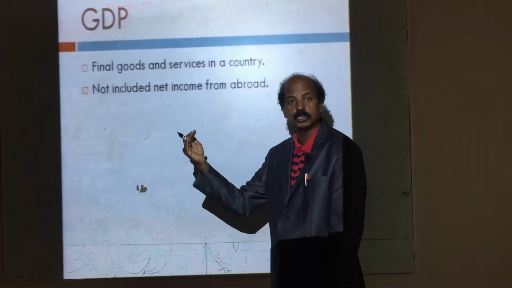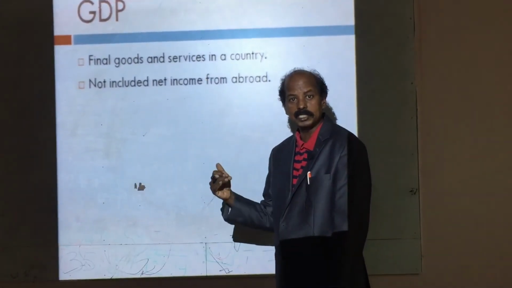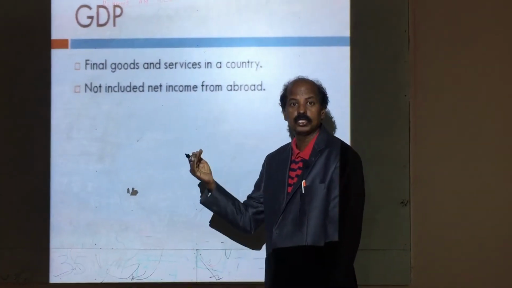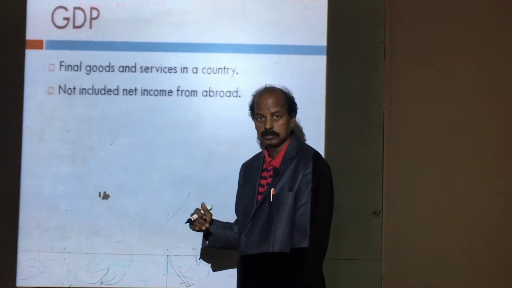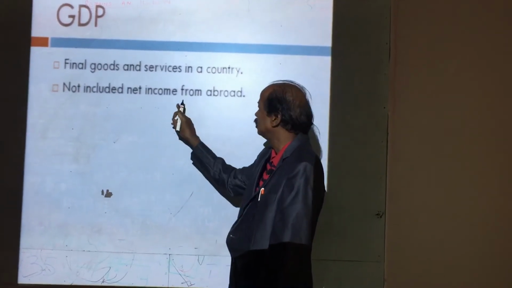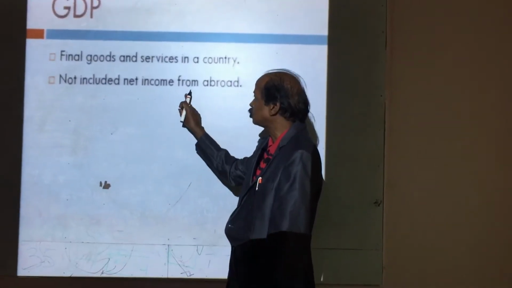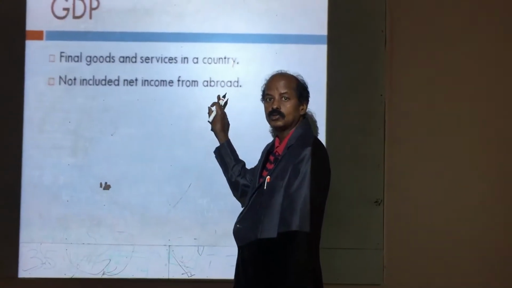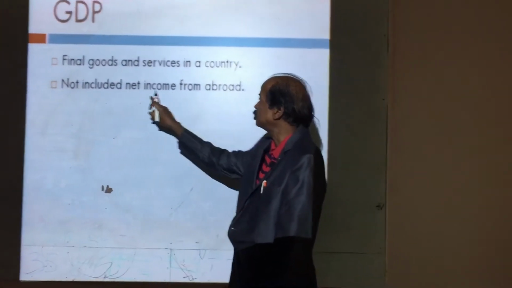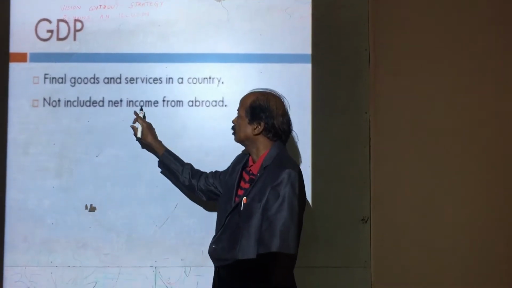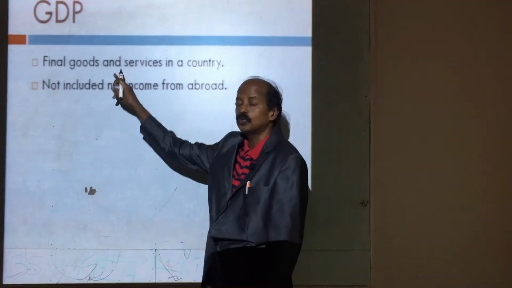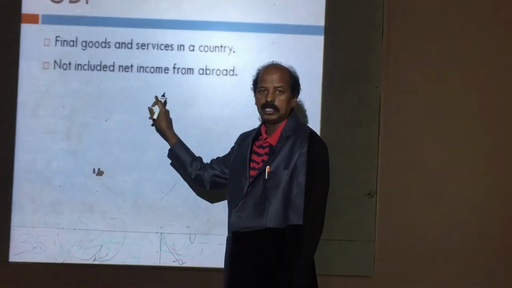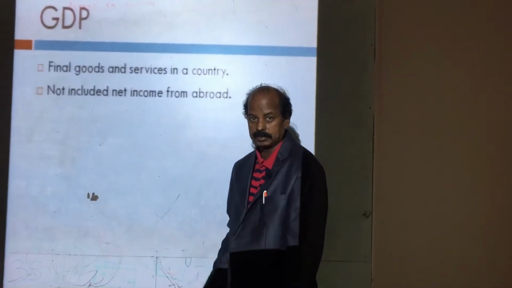When we import goods from other countries, we have to pay for the goods which are imported. If we deduct the payment made for imports from the income from exports, that is net income. This net income is not included in GDP. So this is called GDP, you have to understand.